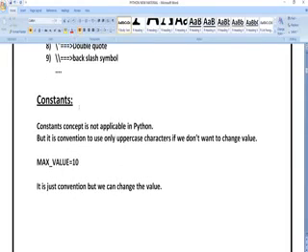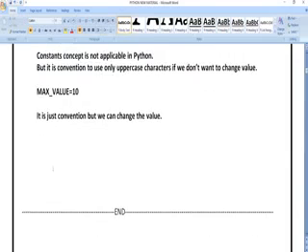Constants means whatever variables you want to keep as fixed values are constant variables, like max value is equal to 10, which means the maximum value is equal to 10. It is a fixed value. Whenever you call max value, you are going to get the value 10. So this is the basic introduction of Python programming.